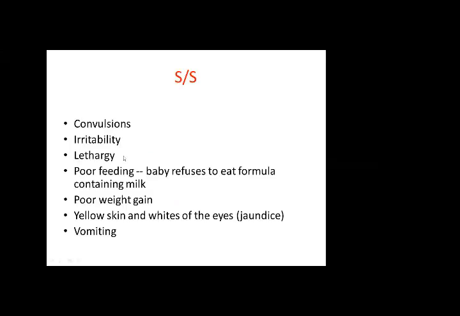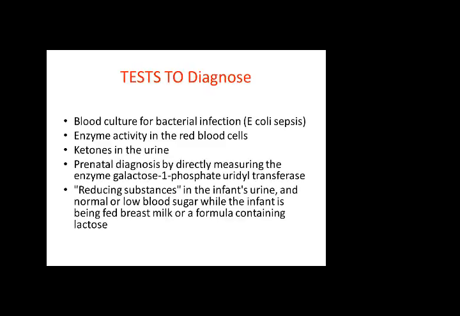Galactosemia signs and symptoms: obviously, when these products are accumulating in any part of the body, that part will become disturbed. So there are convulsions if they are in the brain, irritability, lethargy, poor feeding. The baby refuses to eat formula containing milk, poor weight gain because carbohydrates are not being digested, so weight will fall. Yellow skin and whites of the eye, jaundice, vomiting.